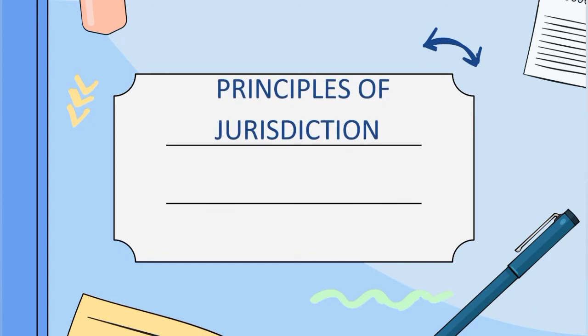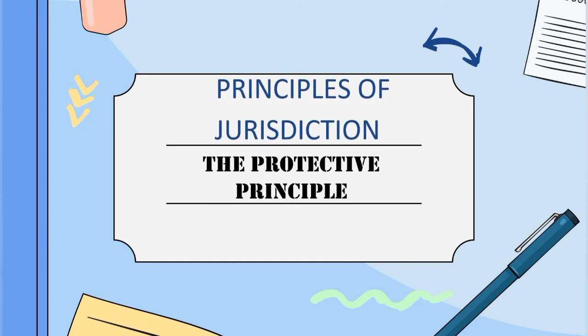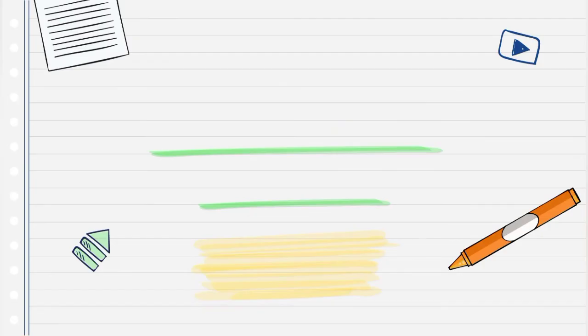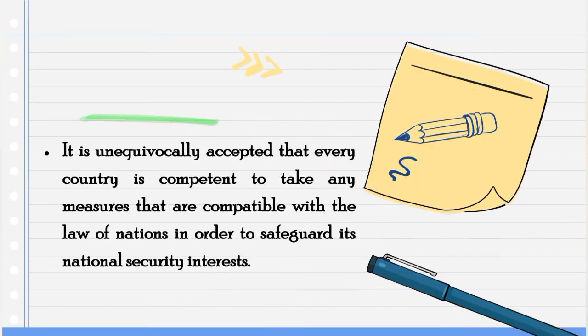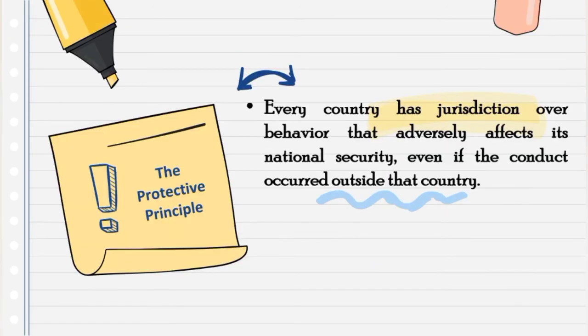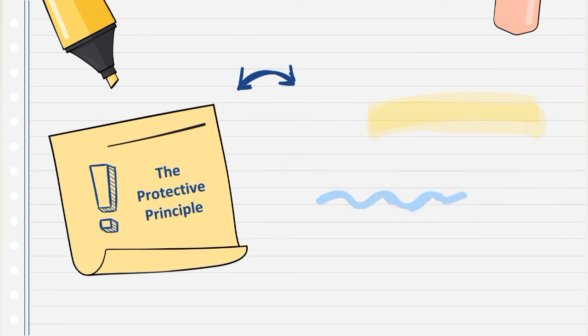Principles of jurisdiction: the protective principle and the universality principle. The protective principle. What is it? It is unequivocally accepted that every country is competent to take any measures that are compatible with the law of nations in order to safeguard its national security interest. Every country has jurisdiction over behavior that adversely affects its national security, even if the conduct occurred outside that country.